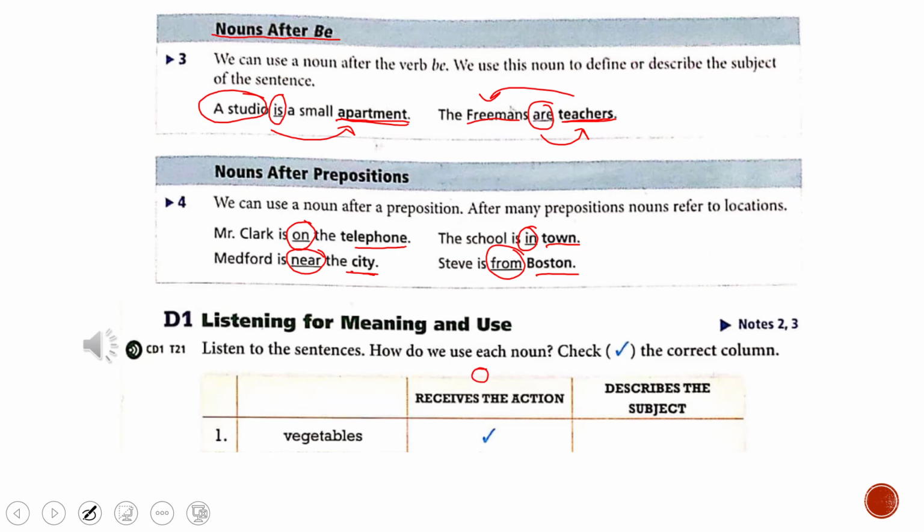Check the correct column. 1, Eat the vegetables. 2, A skyscraper is a building. 3, Studios are apartments. 4, Read a newspaper. 5, Mr. Jones is the landlord. 6, Please clean the house. 7, Electricity and water are utilities. 8, A knife is a utensil. 9, Tony, open the door. 10, Chris is a swimmer.